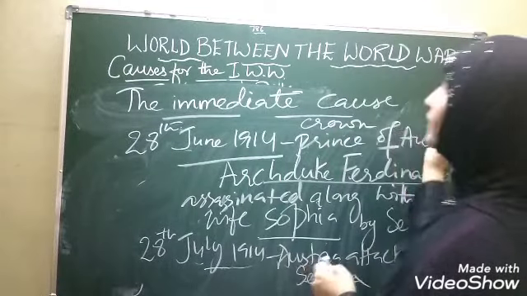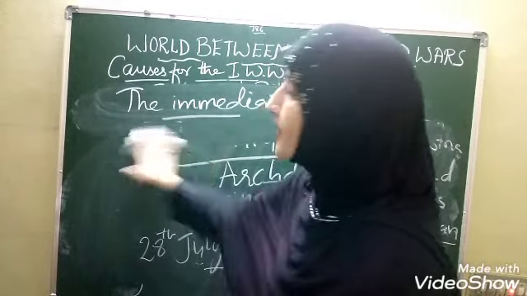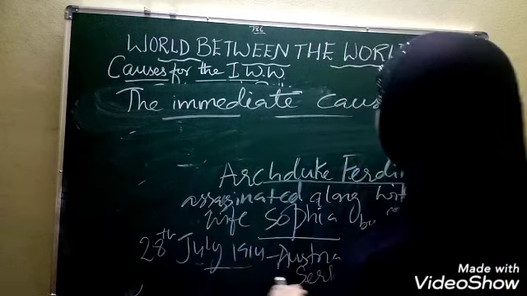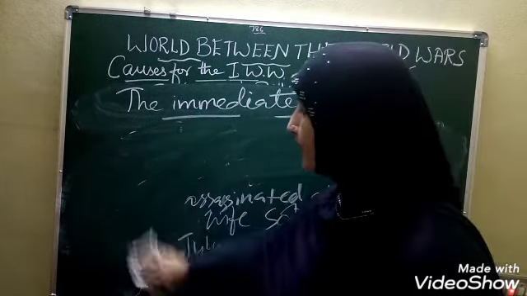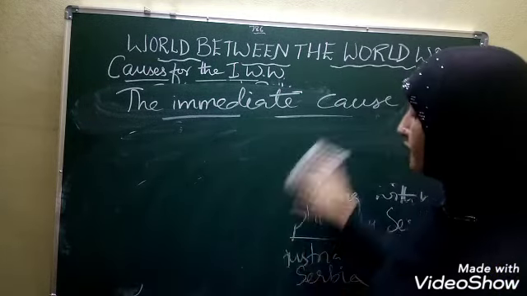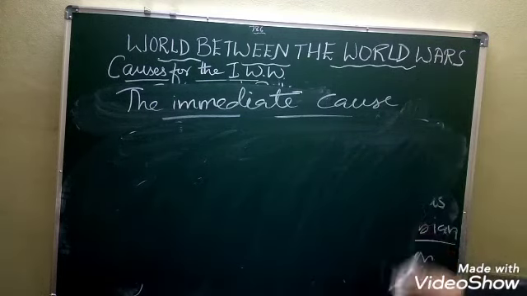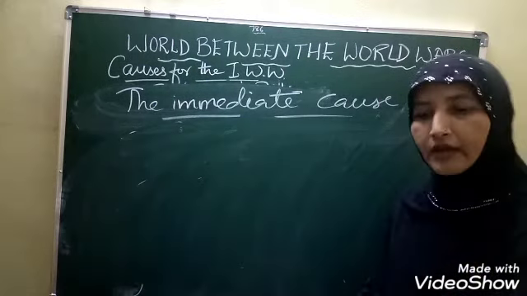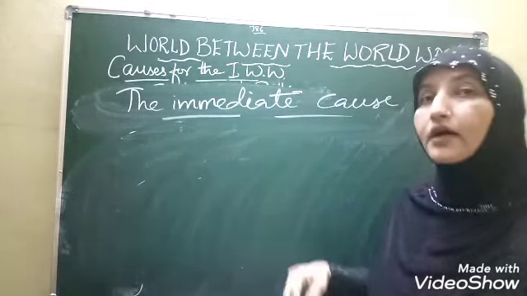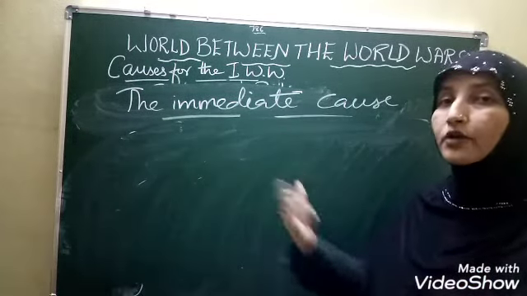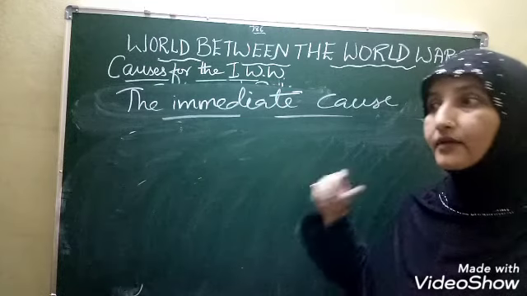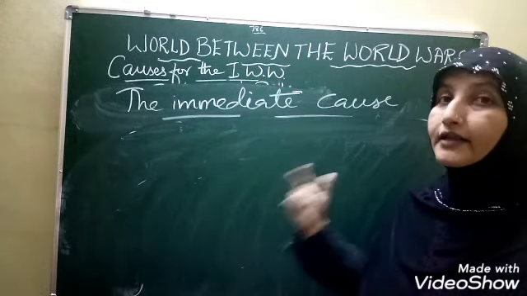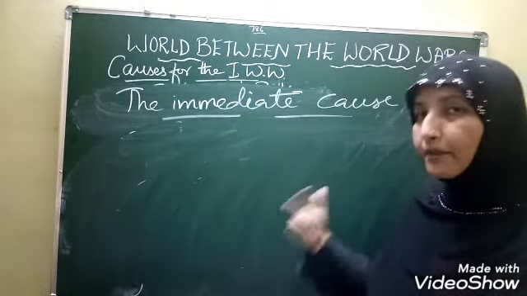Yes, children. Because just now remember, we discussed the Triple Entente and the Triple Alliance. In those, the world was divided into some groups. Some powerful countries divided among themselves, and they promised that they would help each other, their alliance countries, at the time of need.